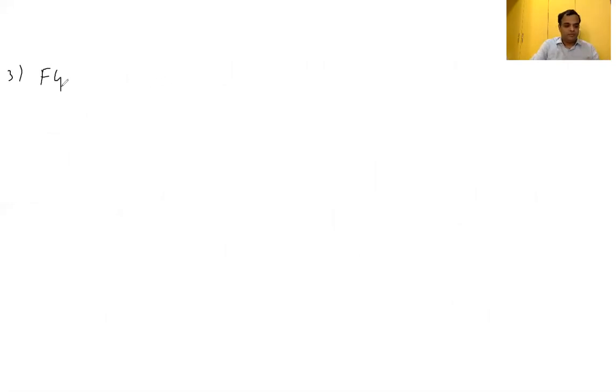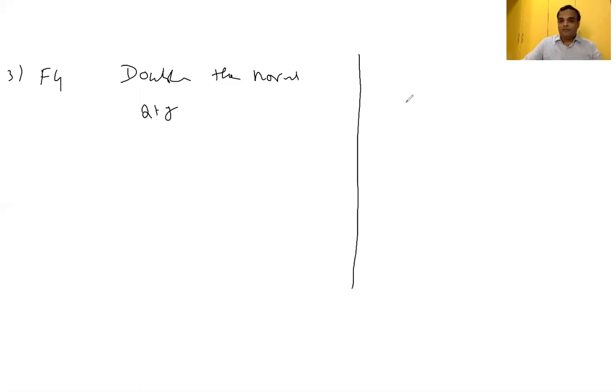Next one is called finished goods. With respect to finished goods, in a single shift I am going to produce 1 lakh units. In a double shift, I can produce 2 lakh quantity. Therefore, quantity wise, we can produce double the normal quantity. So double the normal quantity of stock will be there. But value wise, the finished goods consist of raw material cost.